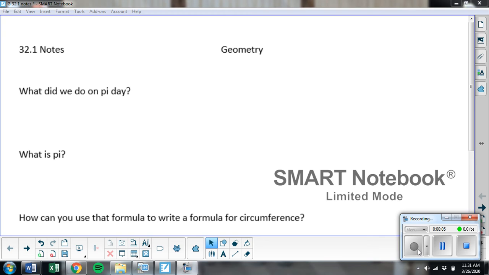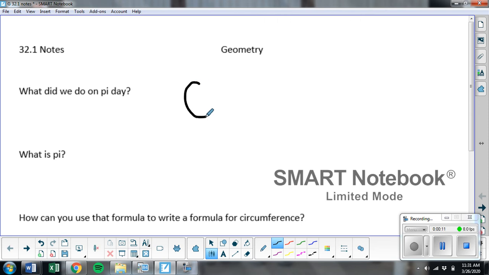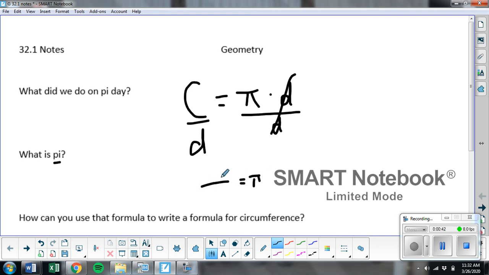So it starts off by, what did we do on Pi Day? I know we didn't do a lot of stuff, but we did talk about the circumference, which is the distance around a circle, is going to always be pi times diameter. What is pi? Remember, pi is 3.14159 and on forever. But what pi is, if I get pi by itself here, if I divide by d, then pi is what we call the ratio, because it's division, the ratio of the circumference over the diameter.